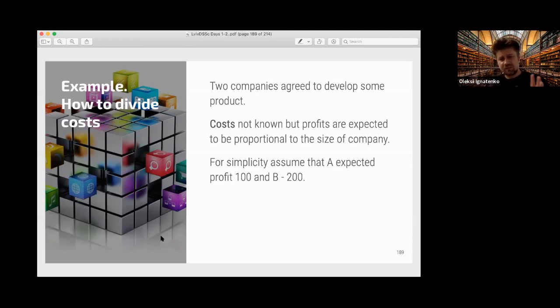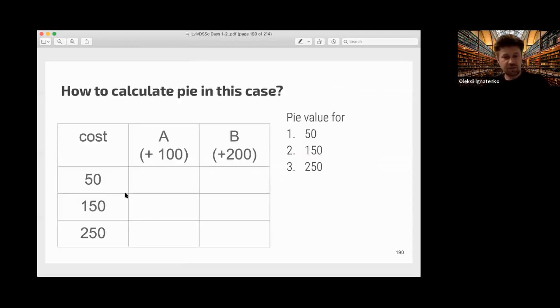And for simplicity, we assume that A's expected profit is 100, and B's expected profit is 200. So when we have costs 50 or 150 or 250, we need to divide this cost between the companies. And the idea of pi allows you to do this quite easily.